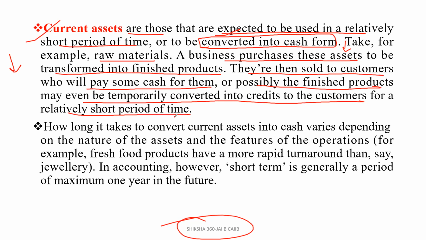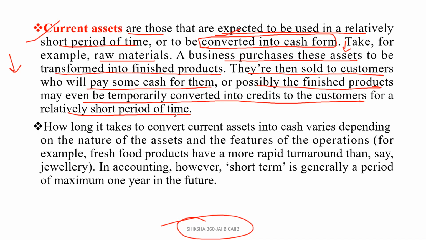That is, कस्टमर सामान लेगा, अभी पैसे नहीं देकर, कुछ टाइम के बाद पैसे देकर जाएगा या मंथ एंड पे पैसे देकर जाएगा जब उसकी सैलरी आ जाएगी. That is, may even be temporarily converted into credits to the customer for a relatively short period of time, depends upon case to case.